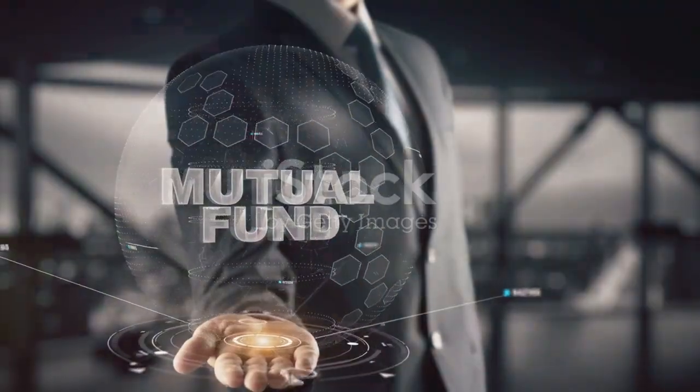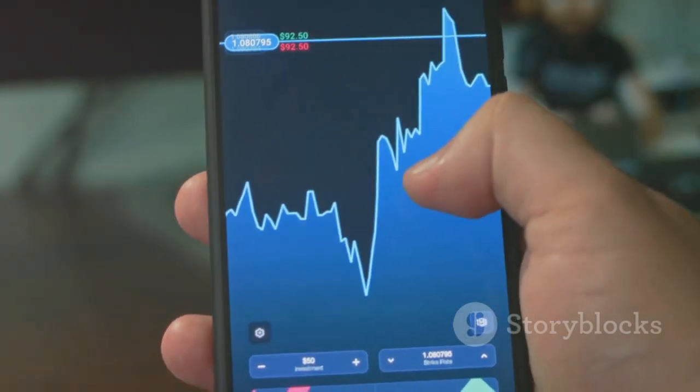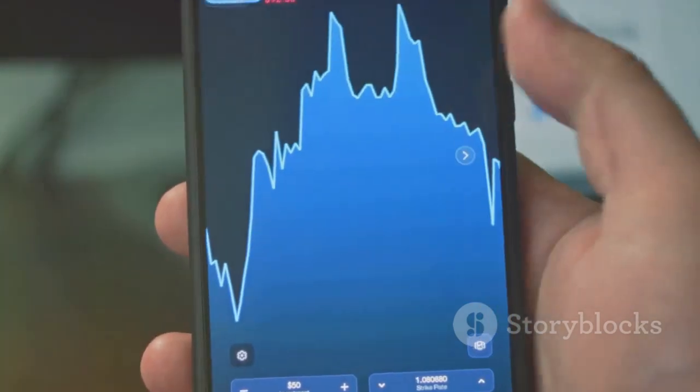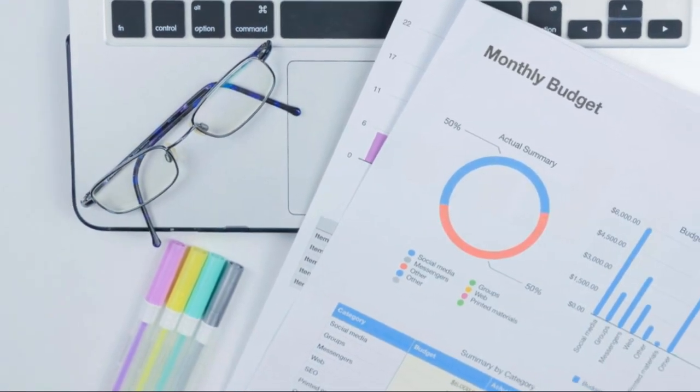Hybrid funds balance growth and stability. They invest in both equity and debt instruments. Aggressive hybrid funds aim for higher returns with more risk. Conservative hybrid funds prioritize capital preservation. Balanced hybrid funds mix equity and debt equally.